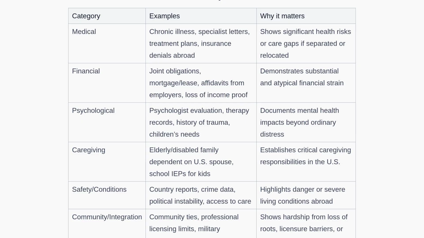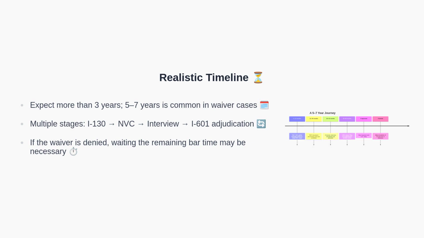Next, we will set realistic expectations about timing. Timelines are often longer than people expect. While some hope for a 3-year resolution, cases involving the 10-year bar and an I-601 waiver frequently span 5 to 7 years. The stages typically include I-130 filing and evidence gathering, National Visa Center processing, a consular interview, and, crucially, I-601 waiver adjudication, which can add substantial time. If the waiver is denied, the foreign national may have to wait the remainder of the 10-year bar before attempting reentry.